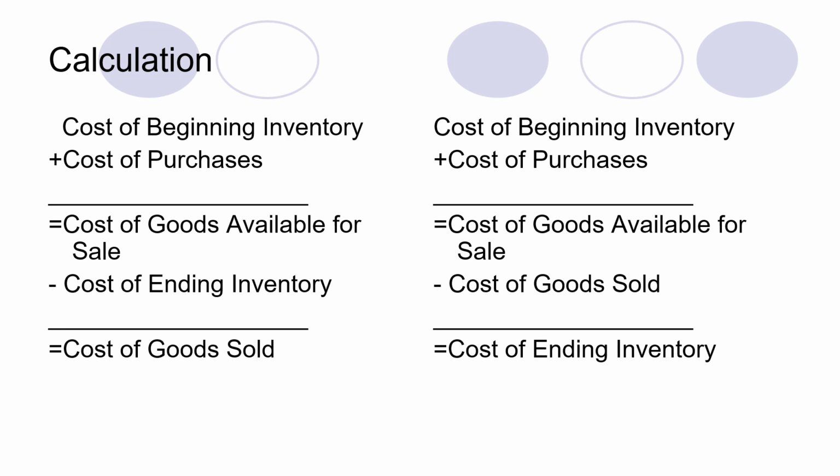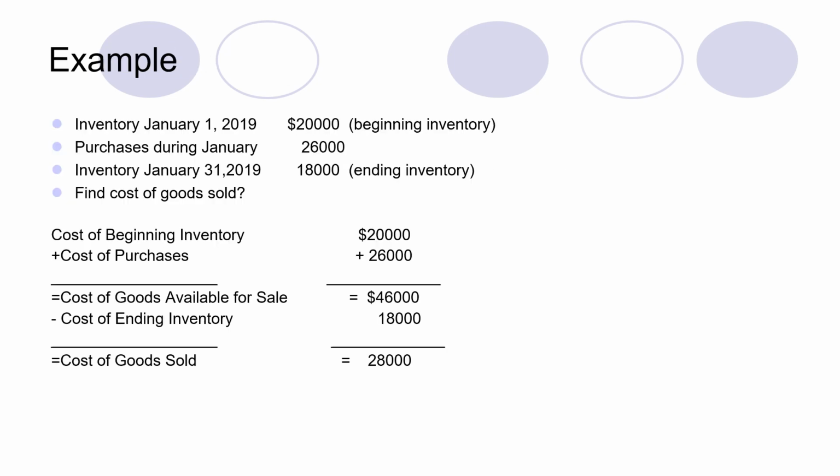In the case of cost of ending inventory, it is the same: you have to add cost of purchases to the cost of beginning inventory, so you will get the amount of cost of goods available for sale. And if you deduct the amount of cost of goods sold, you will get the cost of ending inventory.